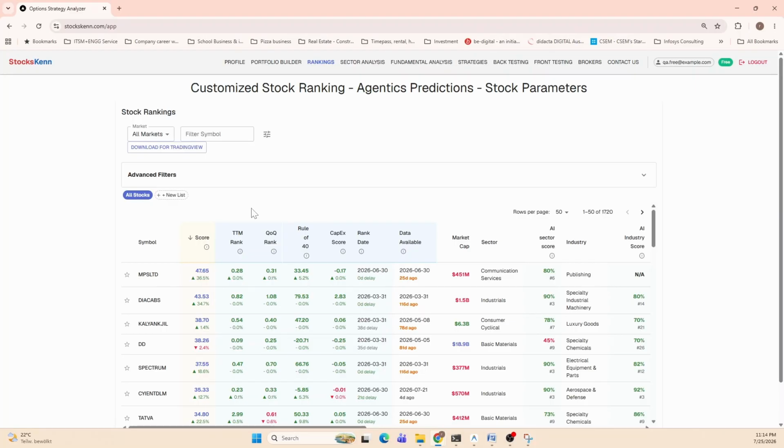But the key differentiation here you will see is there are a lot of customized rankings and parameters which we have created. Let me quickly take you through the key ones. The first one you see is a score which we are calling. It's basically a relative strength score on how the stock is performing versus the underlying index, and its absolute score. And you also get a percentage change from week on week. So from last week to this week, how the momentum is changing. So that's how you'll read most of the parameters here. If you hover on I, you will get an idea about what this parameter is all about.